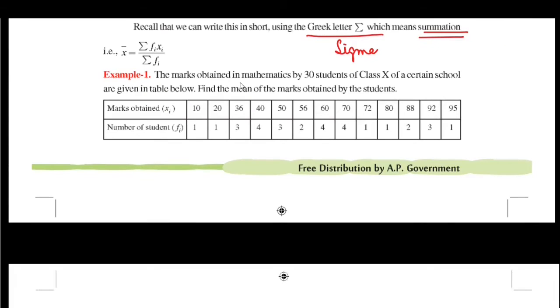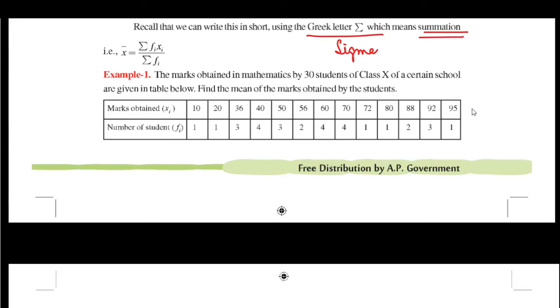Here we have an example. The marks obtained in mathematics by 30 students of class 10th of a certain school are given in the table below. Find the mean of the marks obtained by the students. Marks obtained xi are given here, and the number of students fi is given here.